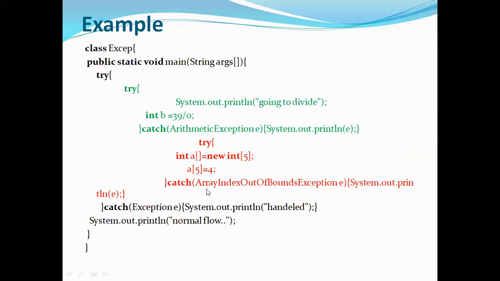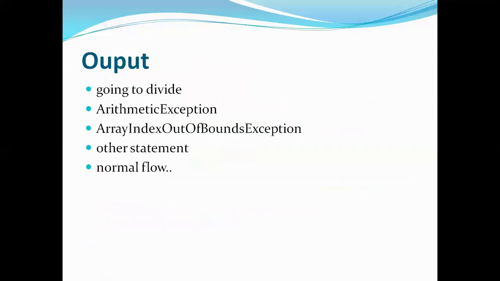So these are handled. Now you'll go to the outside statement, that is the main catch block. So it didn't get any chance to handle any error, so directly you'll go to the next one, that is System.out.println normal flow. So you'll get the output as going to divide, then arithmetic exception, then array index out of bound, then normal flow. So this is our first example where the child try block exception was handled by the child catch block only.